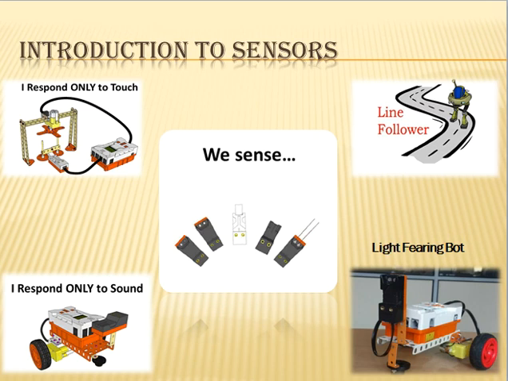Then a bot based on sound sensor. This bot will work only when you clap, or it will take a turn on your second clap. Then a light fearing bot. As the name suggests, it fears the light. For example, if you take a torch towards it, it will go backwards and change its way. We are going to discuss the logic behind all these robots once I start with the regular sessions.